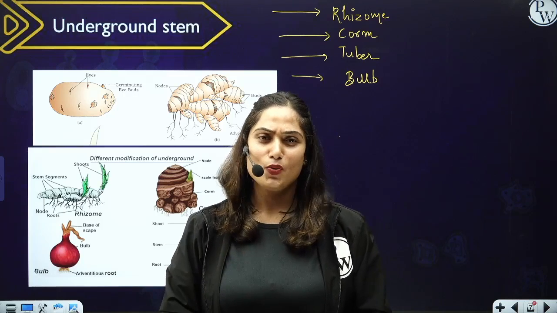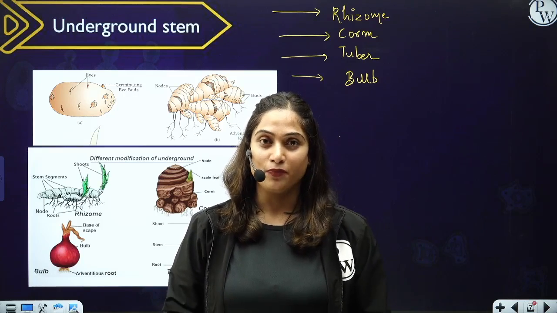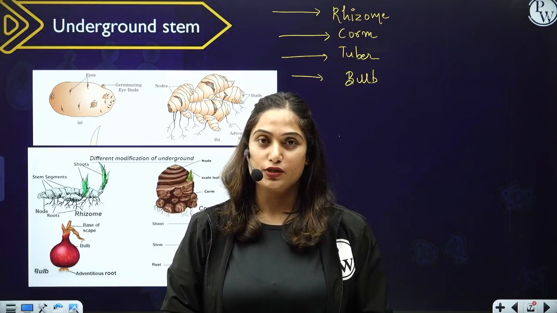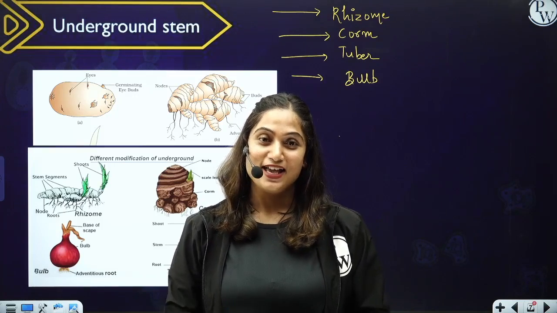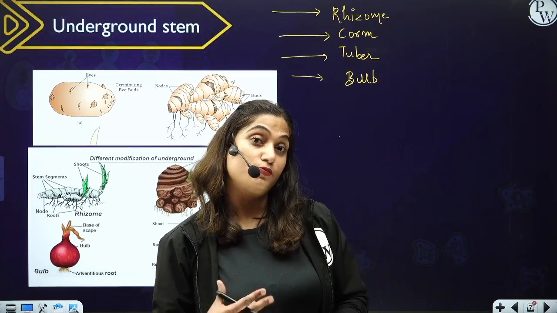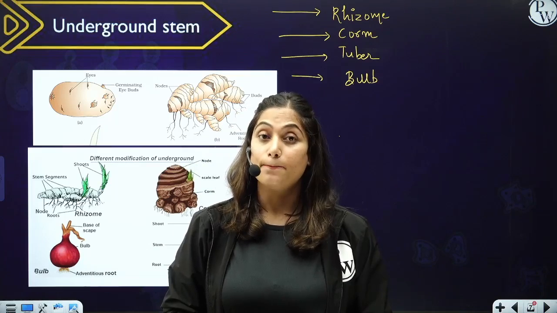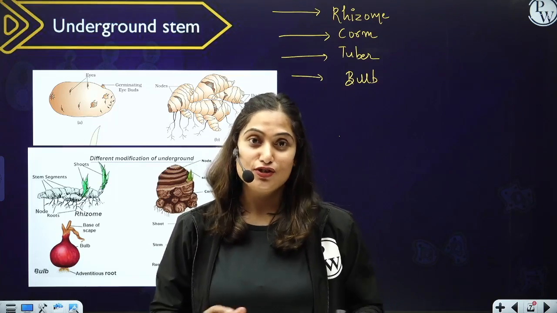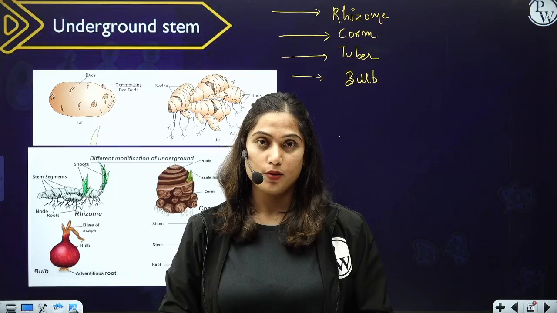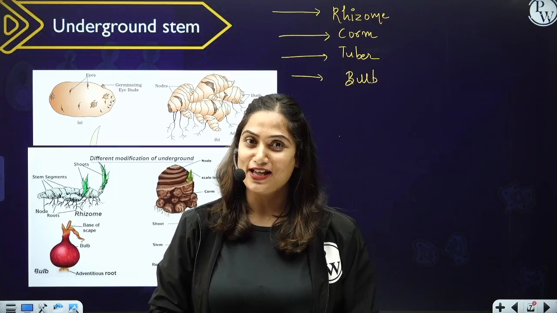In a root, you will not be able to see nodes, internodes, and buds. But the underground part of the stem will have nodes, internodes, buds, and scale leaves.